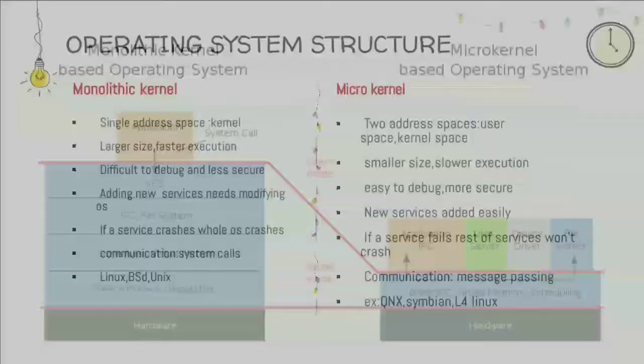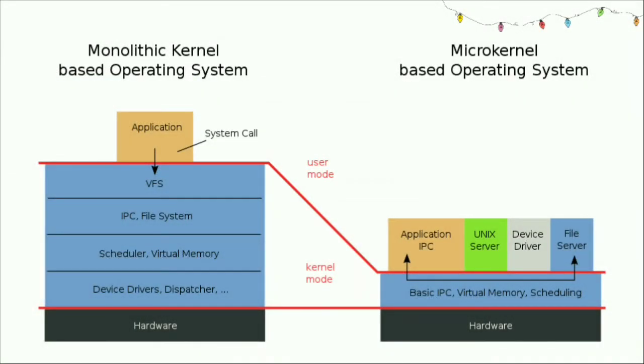See, if you check the diagram here, in the monolithic kernel operating system, all the services are running only in the kernel mode, like a virtual file system, inter-process communication, file system, scheduler, virtual memory, device drivers and dispatcher. All these services are running only in the single address space, that is the kernel address space. So here the application, hardware and the kernel will communicate using the system calls or function calls.